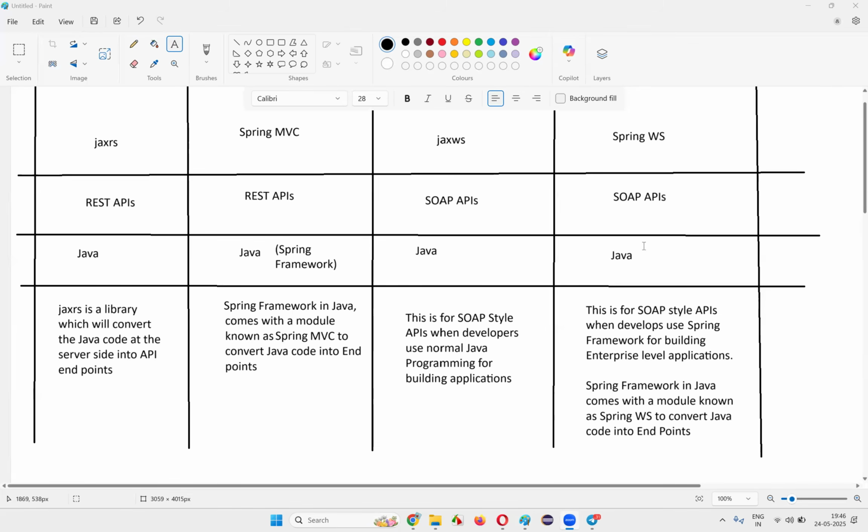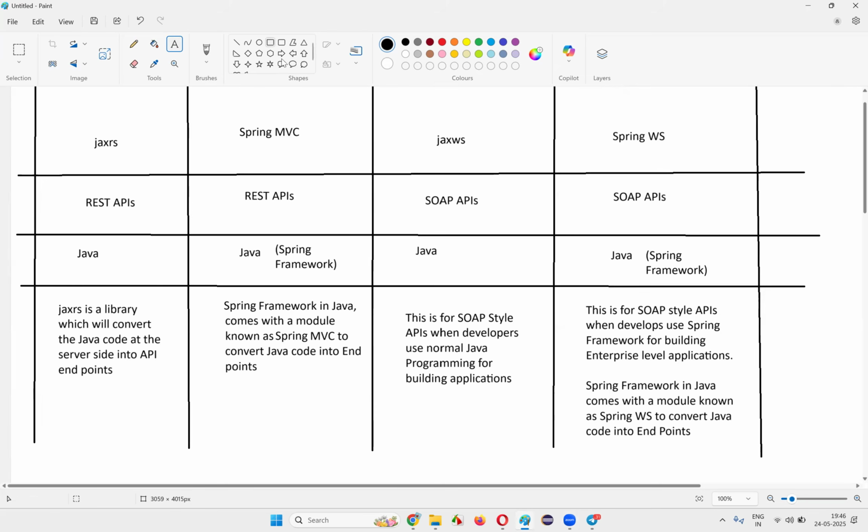So here one more thing I need to write, that is the Spring framework. Converting the Java code into the API endpoints will be possible with the help of these things. Why are JAX-RS, Spring MVC, JAX-WS, and Spring WS used? They will convert the Java code at the server side into API endpoints.